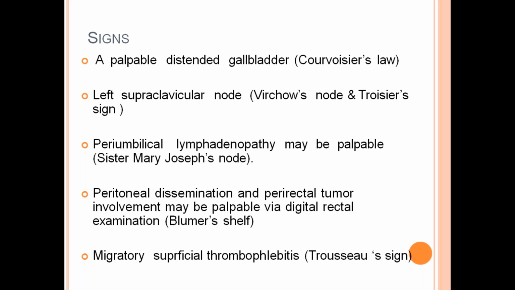Migratory superficial thrombophlebitis. Trousseau's sign. Troisier's sign is left supraclavicular lymph nodes. Trousseau's sign is migratory superficial thrombophlebitis.